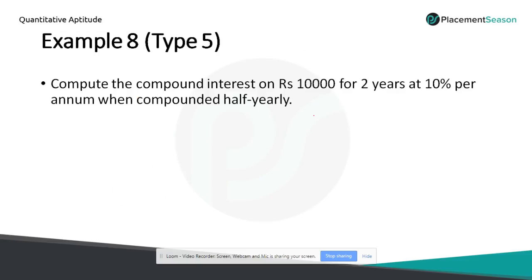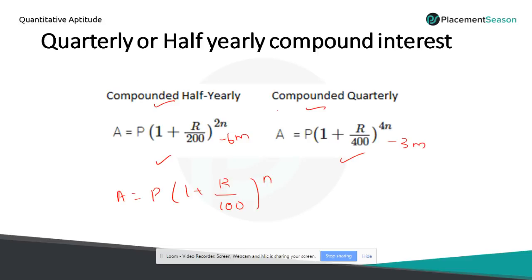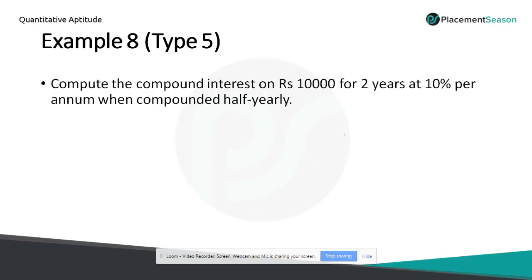Let's discuss an example of this type also. So read the question. Compute the compound interest on rupees 10,000 for 2 years at 10% per annum when compounded half yearly. So let's understand the term half yearly. It means that the amount will be compounded half yearly. So the formula we have studied is amount equal to P into 1 plus r by 200 power 2n.